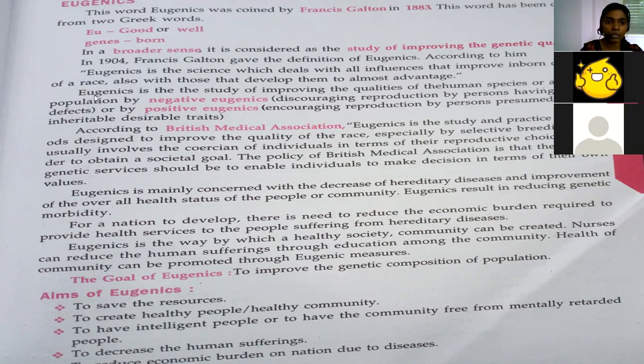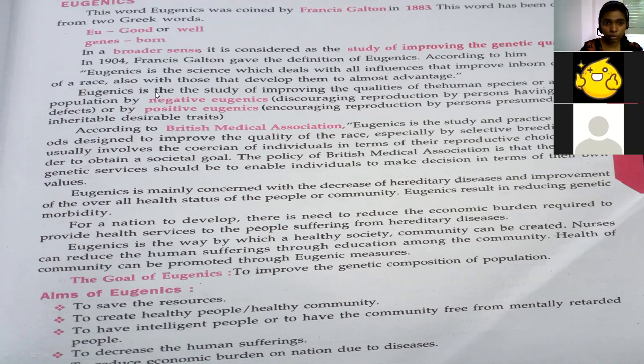In another way, eugenics is the study of improving the qualities of the human species or the human population by negative eugenics, that is discouraging reproduction by persons having genetic defects, or by positive eugenics, that is encouraging reproduction by persons presumed to have inheritable desirable traits. Study of inborn qualities means study of genetics, chromosomes, nuclei, everything. All the biological study will be done.